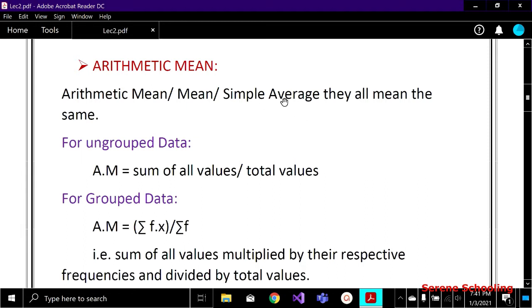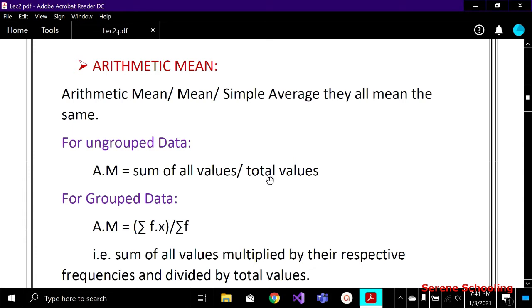The formula for the arithmetic mean is the sum of all the values, the data we will be given in our example or problem, divided by the total number of values. You can represent this with sigma x over capital N. N means total number of values and sigma x means sum of all the values.